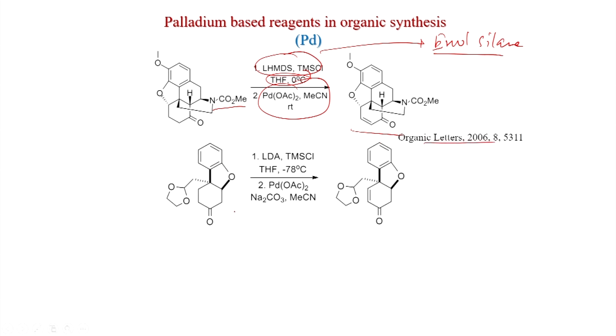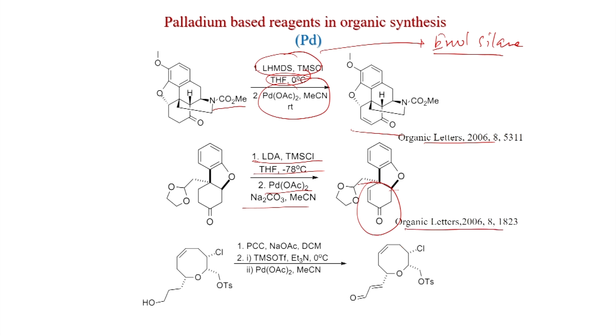Also, if you see this structure, here also a carbonyl compound is there. Similarly, LDA, TMS chloride, you generate the enol silane, then palladium acetate, sodium carbonate, acetonitrile, you get this enone. Because this hydride elimination will be difficult, that is why the less substituted carbon atom, there the hydride delivery is happening. This was published in Organic Letters 2006, and this is a larger ring.